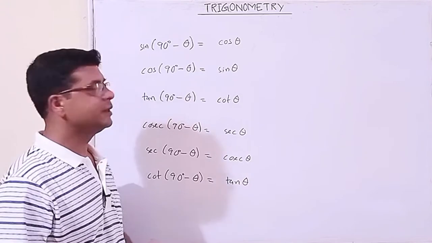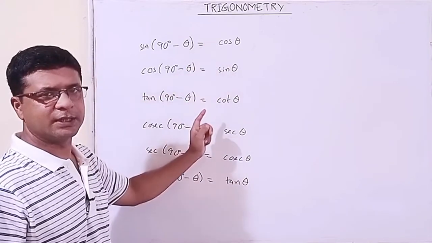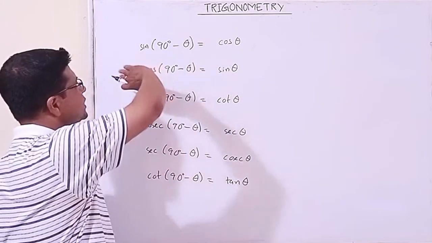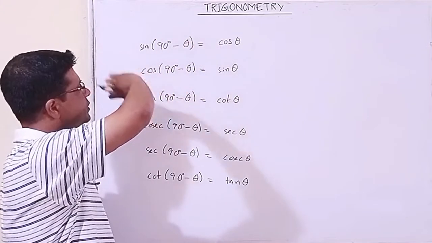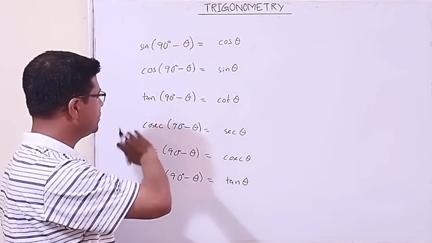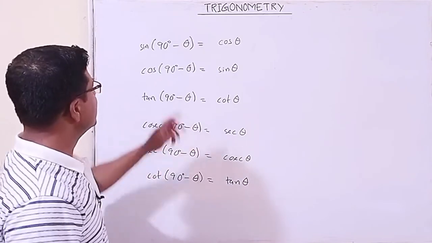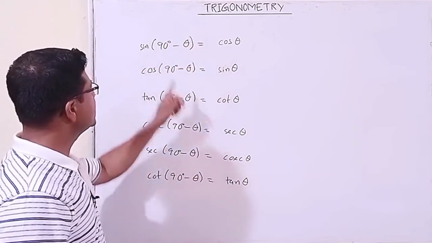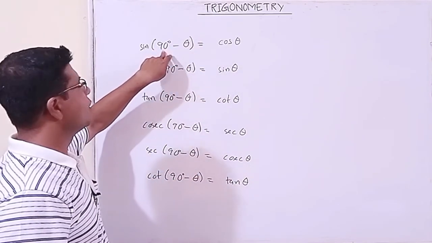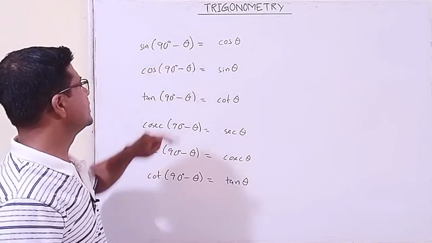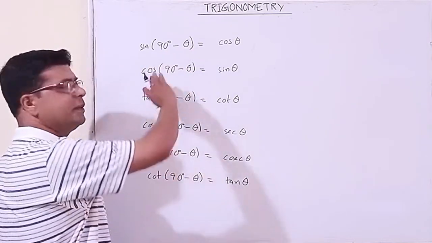This is always. There is a problem only with the sine, which we shall discuss. When the angles are an odd multiple of 90 degrees minus theta or plus theta, it may be plus theta also.